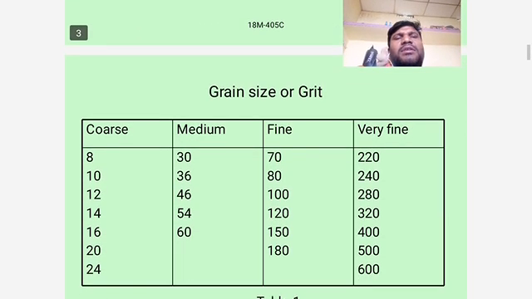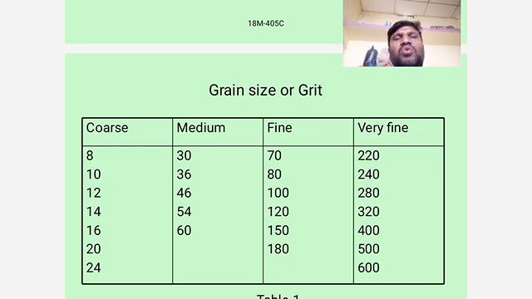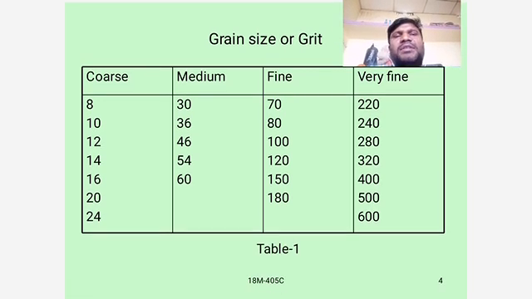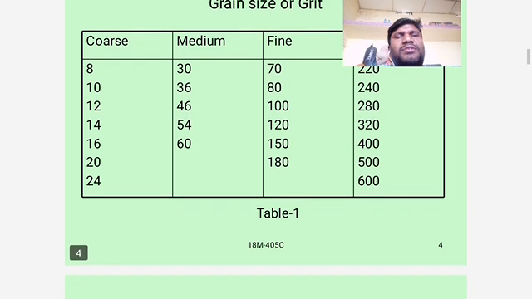Okay, next, grit size: coarse grains, medium grains, fine grains, and very fine grains. See in this table: coarse 8, medium 30, fine 70, very fine 230. So as the number increases, the grain size is reduced. Very fine grain size is used when removing material for finishing.